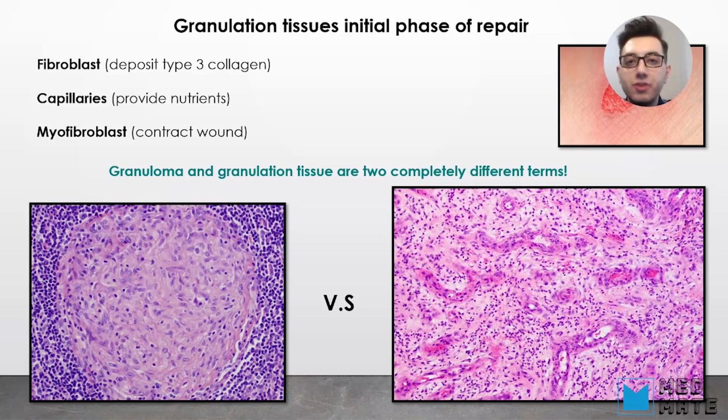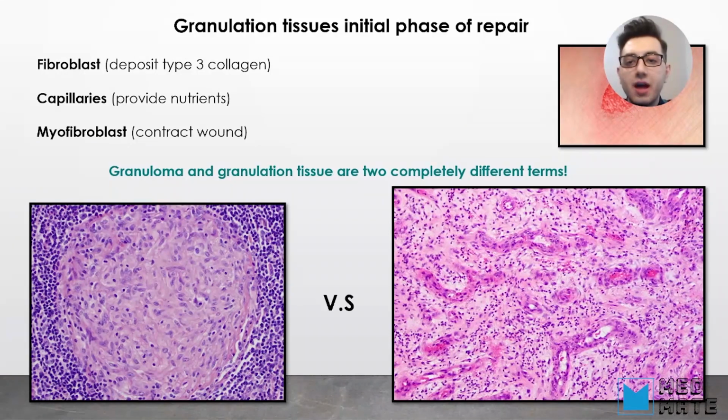So via these three regulators, granulation tissue happens. Fibroblasts deposit type 3 collagen and fill in those gaps, and then capillaries provide nutrients for these stem cells to regenerate, and myofibroblasts contract the wound and bring the two parts of the wound together.